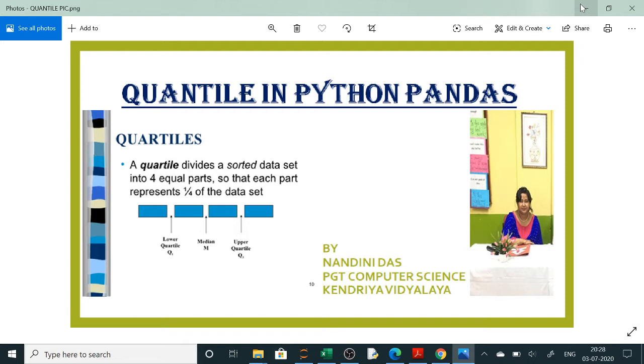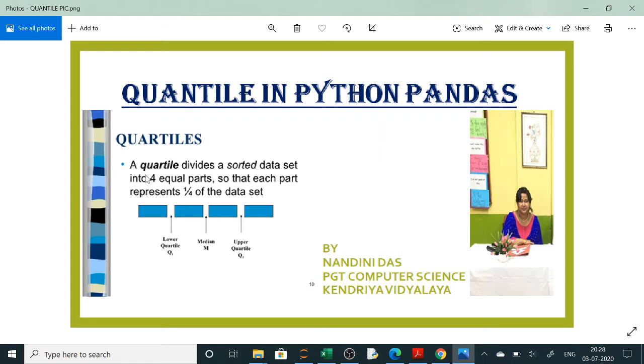In the same way, quartile means dividing the data into four equal parts. So for quartiles you have Q1, Q2, Q3. Lower quartile Q1 is 25%, and Q2 is 50%, also called the median. Q3 is the upper quartile, that is 75%. So here we will solve all the questions one by one.